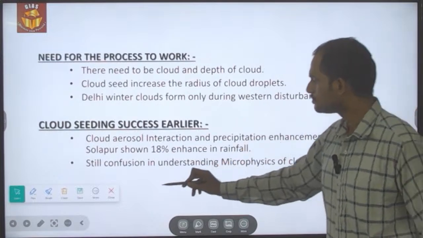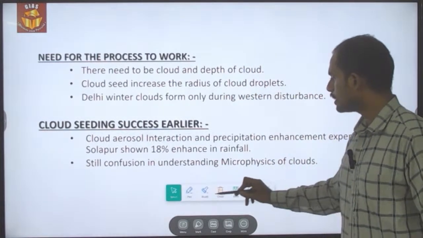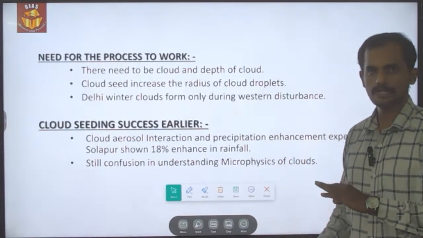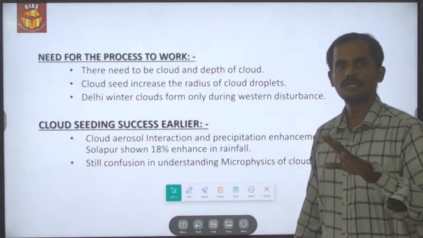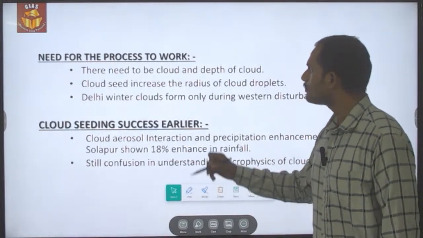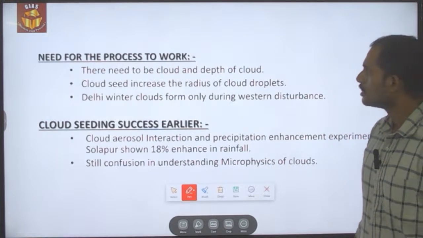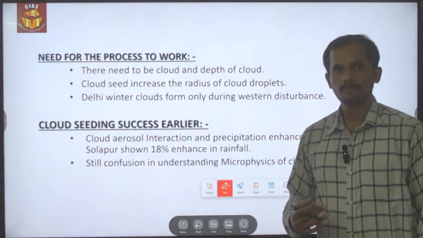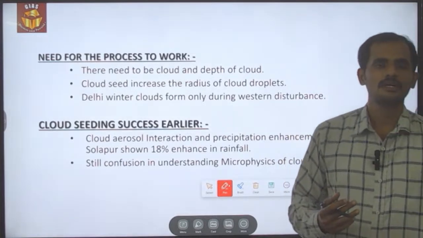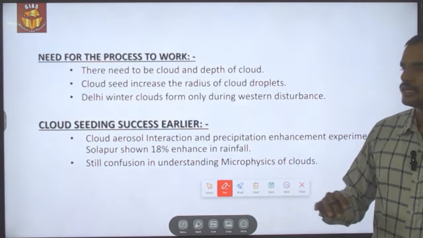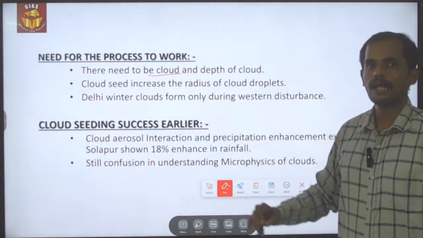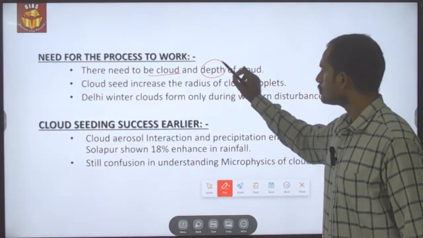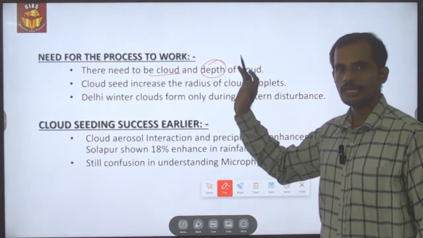So this is the process of cloud seeding, and the reason it is going to be implemented in Delhi is to reduce the dust pollution. So what is the need for the process to work? If the process of cloud seeding needs to work, there needs to be a cloud first of all, and that cloud needs to have a certain amount of depth, which is completely absent during winter time.